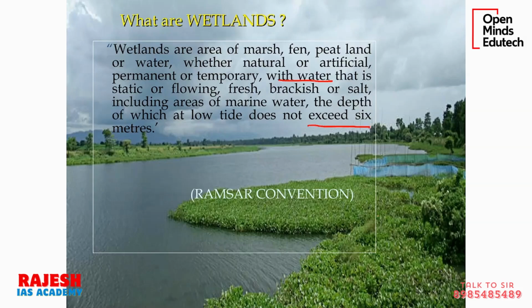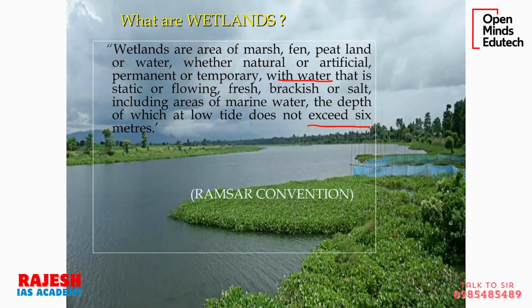Normal land, whatever we normally use, is dry land. Then there is land which is wetland. But what is the difference between oceans, lakes, ponds, rivers, which are also wet, and normal wetlands? First of all, a wetland should have some water. It can be a rice field, it can be a pond.